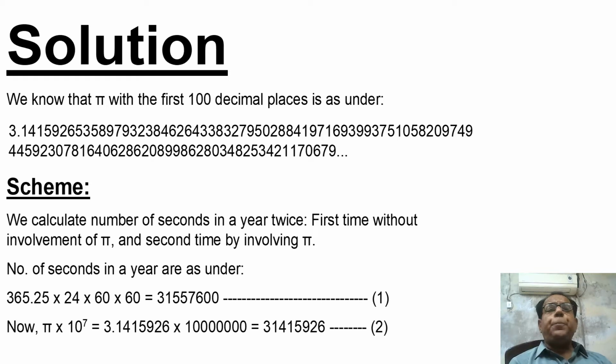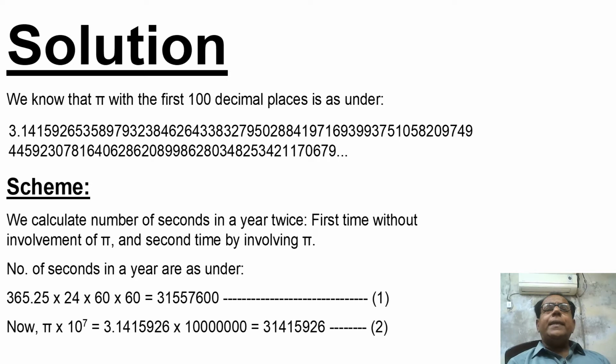Solution. We know that pi with the first 100 decimal places is as under: 3.141592 and so on. 100 places are given and then there are 3 dots. It means it does not end here. It goes on endlessly. In our previous modules, we have discussed the complicated situation of pi in detail.